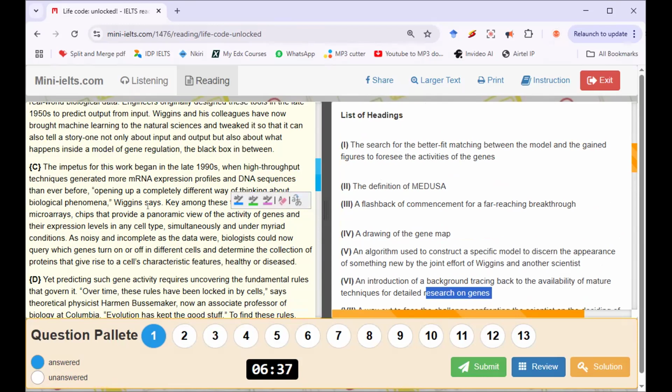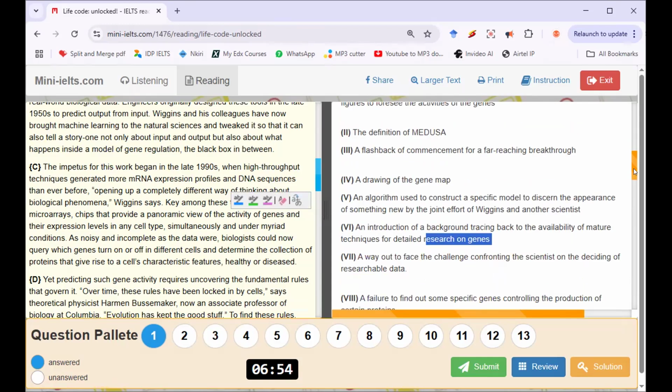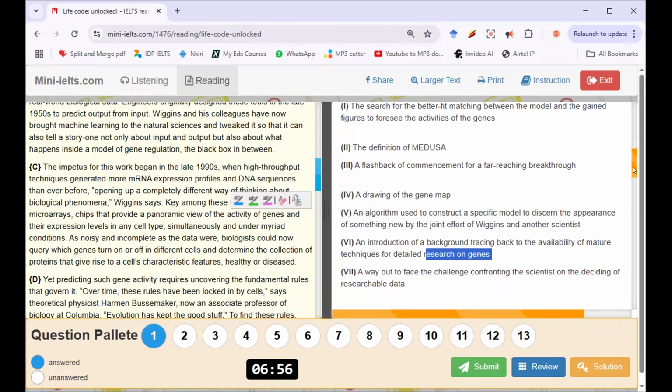This paragraph C does not talk about the search. It's about what happened in the past, what they did in the past. So this number one looks close, but because of this word search, and then it says they gained figures. I can't see any mention of figures here per se. Figures talks about maybe 200, 300,000, 10%. Those are figures.